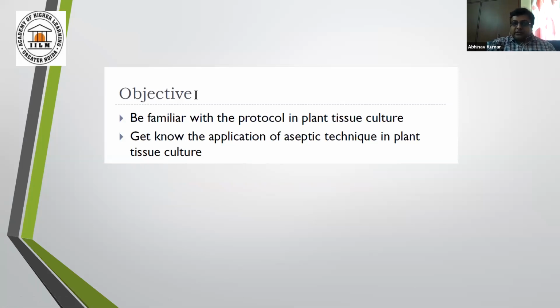So in objective first, we will be familiar with the protocol in plant tissue culture. By the time, with the help of these two lectures from morning, you are now able to understand the basics of plant tissue culture and related techniques, and some of the variations, some of the basic concepts related to plant tissue culture. And now the objective in front of you is to be familiar with the protocols in plant tissue culture, how you will start and how it looks like, because this whole technique, this plant tissue culture, is more a practical aspect. Without knowing